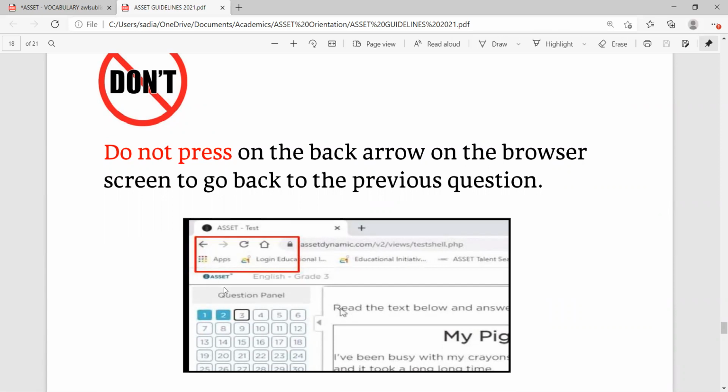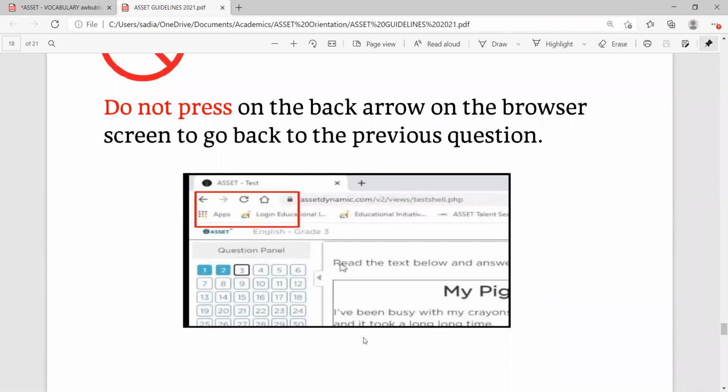What would happen? Your entire test page will expire, you'll be logged out, and then no one can help you out. So do not press the back arrow or the front arrow for any reason. You are allowed to use only the buttons within this login for the test.